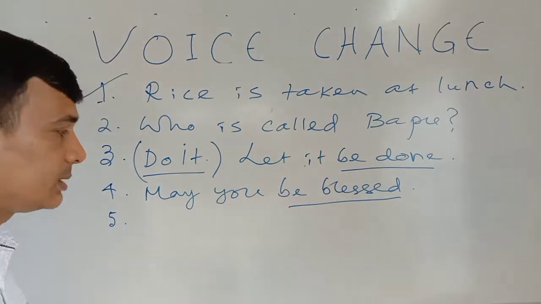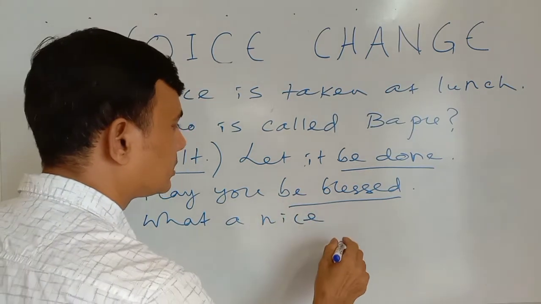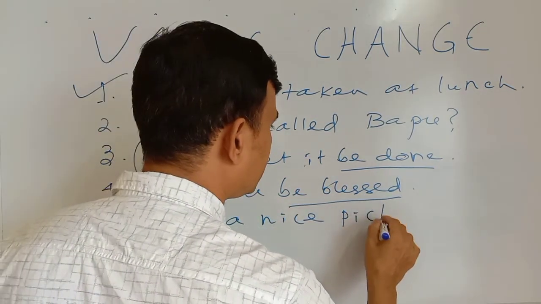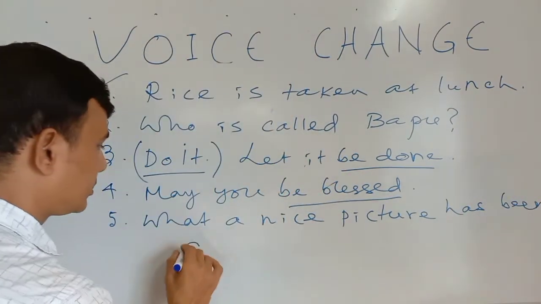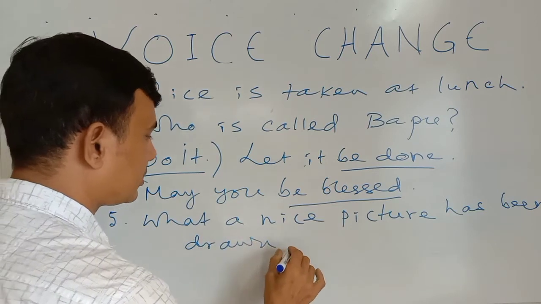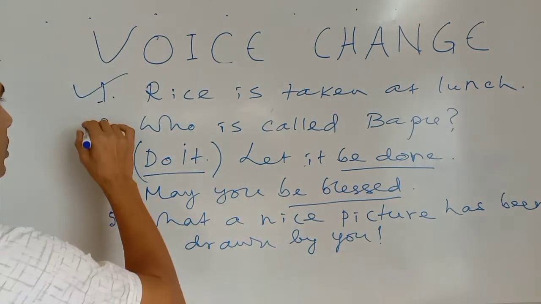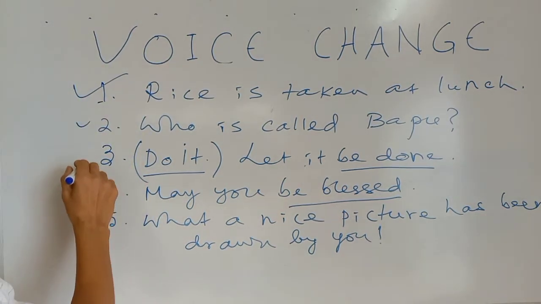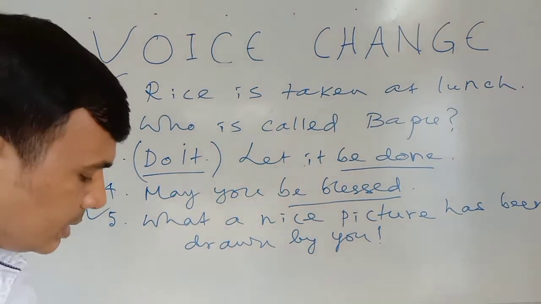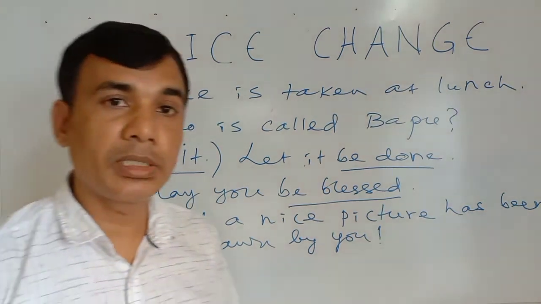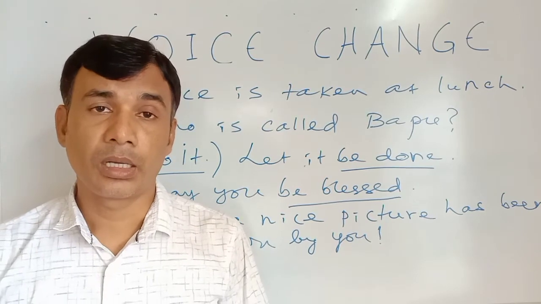I can use it in passive form: What a nice picture has been drawn by you. Note of exclamation. So assertive sentence, interrogative sentence, imperative sentence, optative sentence, and exclamatory sentence. I have given you all these, the 5 kinds of sentences according to their functions.